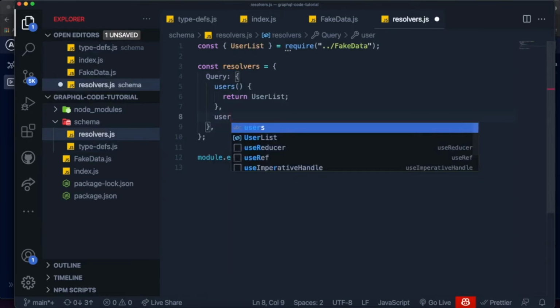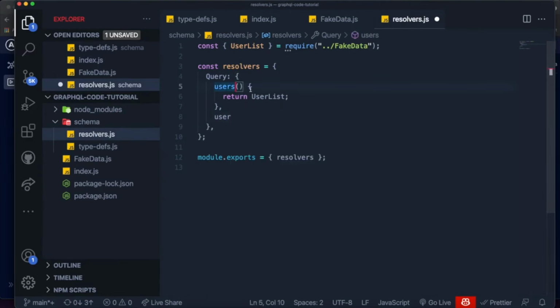Oh, and by the way, there's a couple ways of defining these functions. I defined the resolver function like this, but one way you could do it is you can actually just use arrow functions like this. And I actually prefer it this way. I don't know why I used the other way in the previous video. So I'm going to continue using it like this for the rest of the tutorial. So we're going to define a user resolver, and we're going to create a function out of it like this.